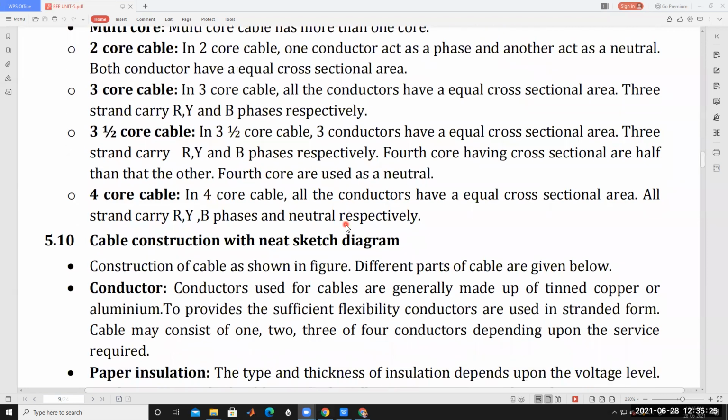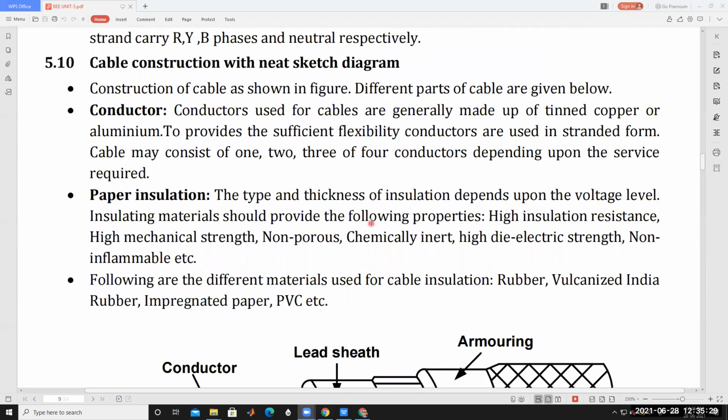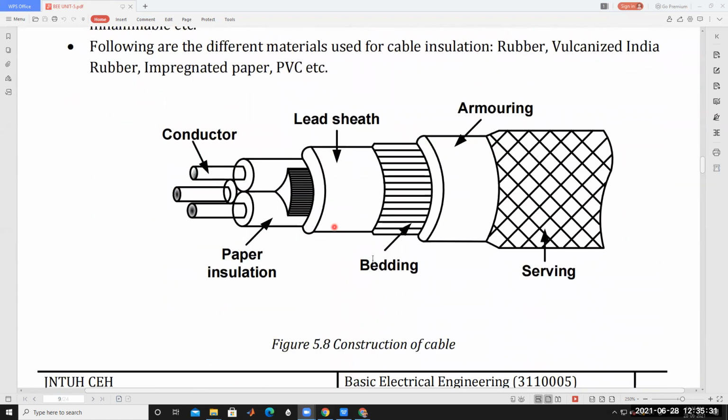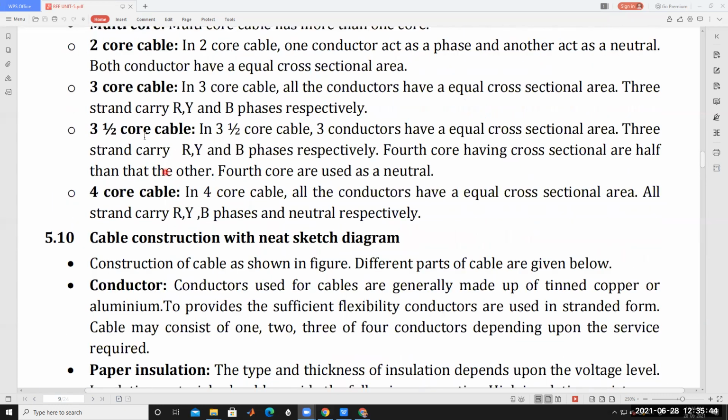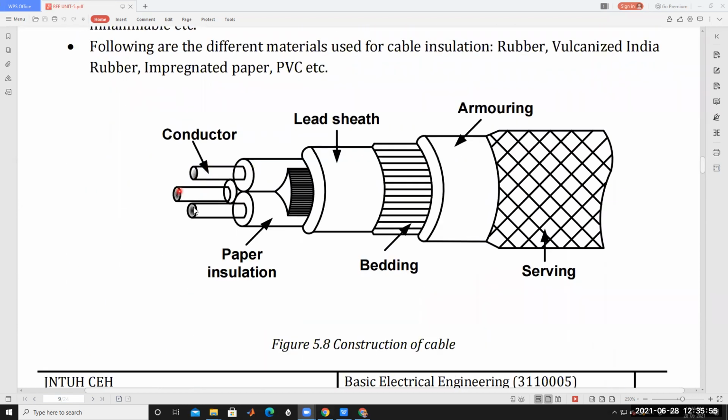And then, cable construction with a neat sketch diagram. So this is called a cable. In this cable construction, these are the conductors 1, 2, 3. This is a 3-core cable, and all the conductors have equal cross-sectional area. The three strands carry R, Y, B respectively: R phase, Y phase, and B phase.